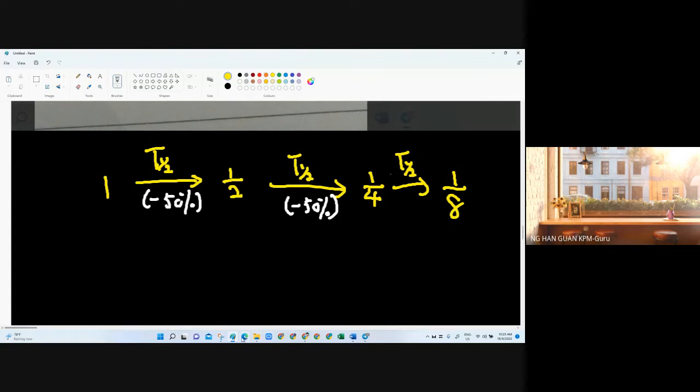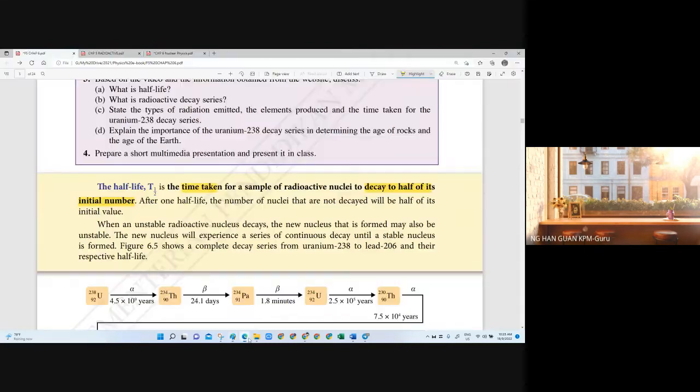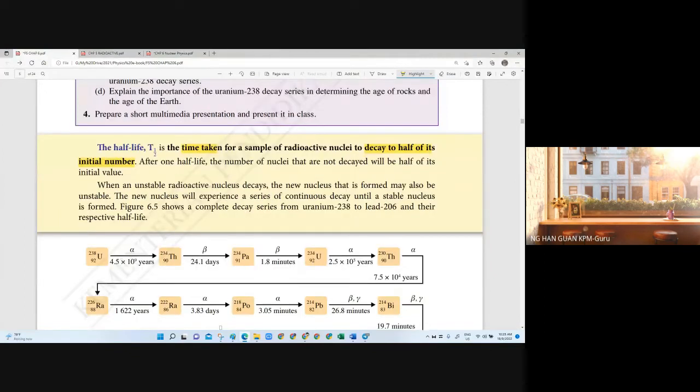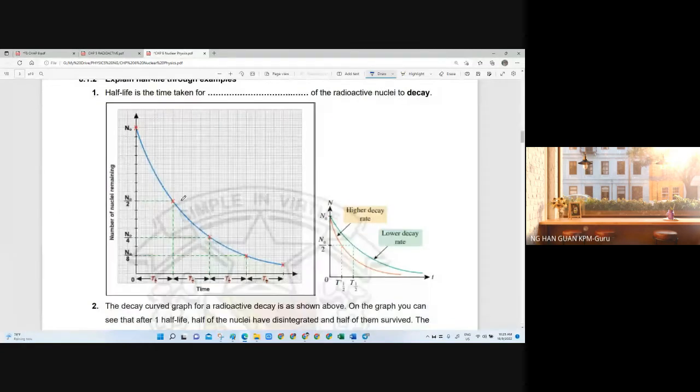Okay. So during this half-life time, when and how much it will decay, we don't know. We only know that after one constant period of time, it will be reduced by half. Another same constant time, it will reduce another half. This is what we call half-life. Right? So if you look at the module here, this half-life, we can show in the graph.